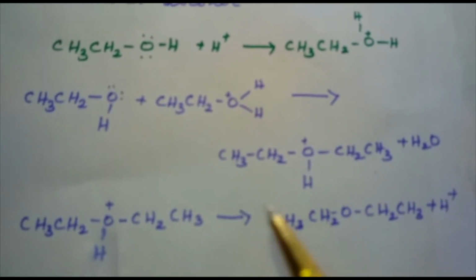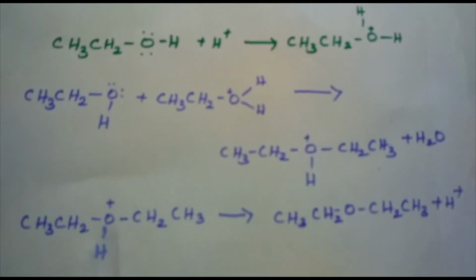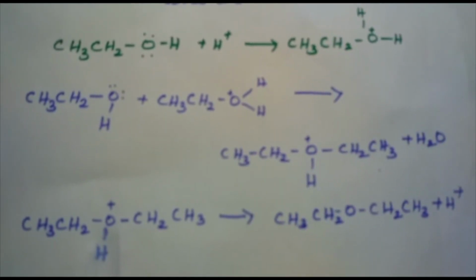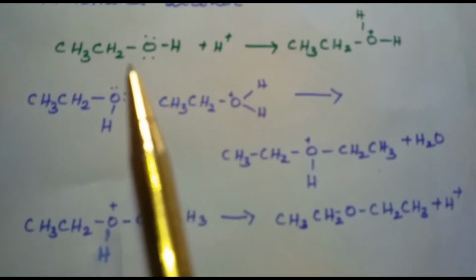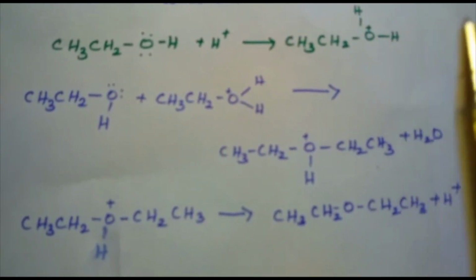If tertiary and secondary alcohols are used, we will get alkene. That is, elimination predominates over substitution. So, dehydration of alcohol is used for the preparation of ethers having primary alkyl groups.